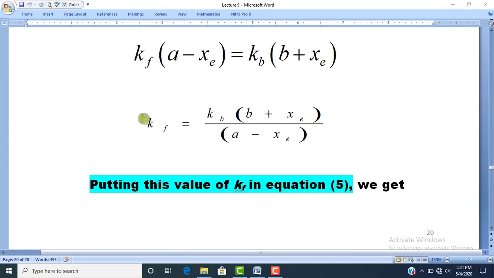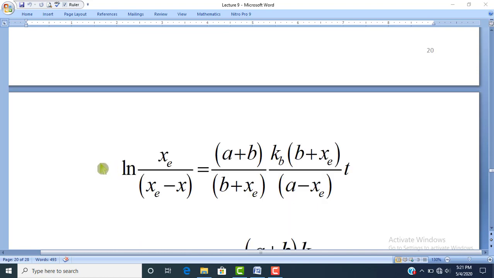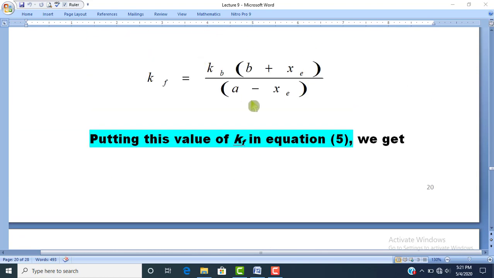Now we will put this value of Kf back into equation number 5. Dear students, this is equation number 5. We will replace this Kf with the value Kb into B plus Xe divided by A minus Xe.